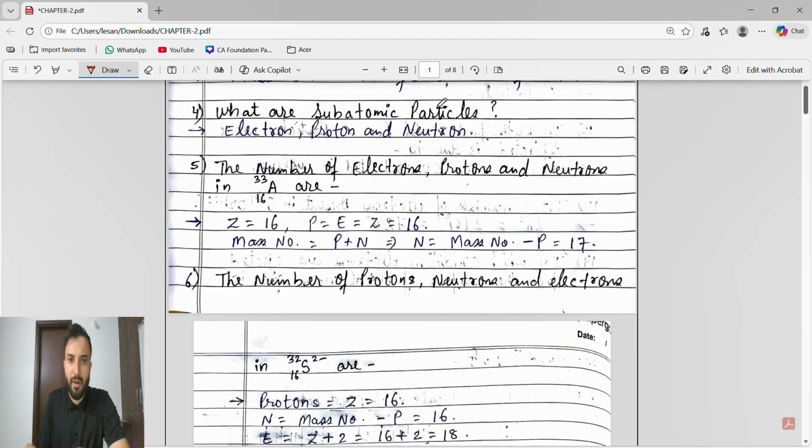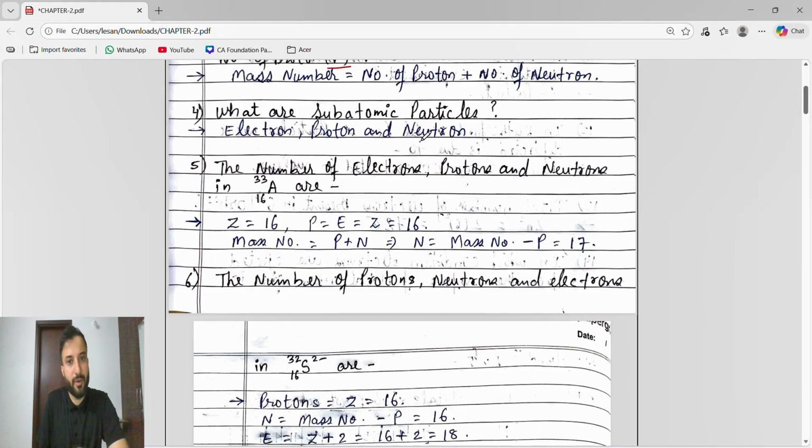What are subatomic particles? We know electron, proton, neutron are subatomic particles, and atoms are made up of subatomic particles. Guys, for finding the number of electrons, protons and neutrons, we studied two cases. First for the neutral atom, second for the non-neutral atom. See, one question.